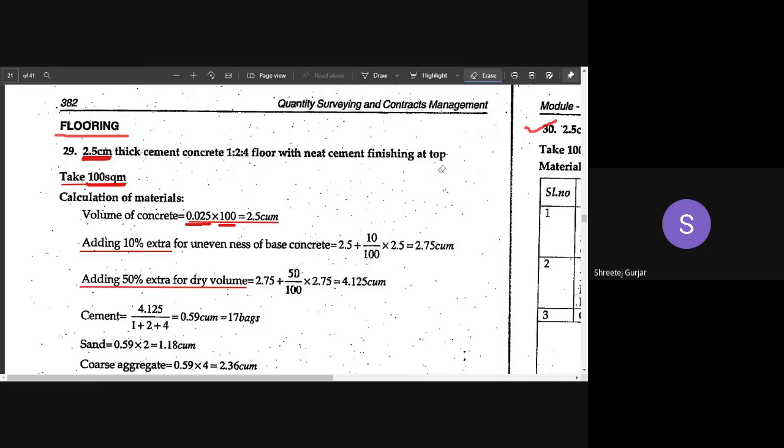After you calculate the volume of concrete, we have to consider some extra. Adding 10% extra for unevenness of the base. The base will usually be rough, so to make it even we require some extra quantity, which we have taken as 10%.